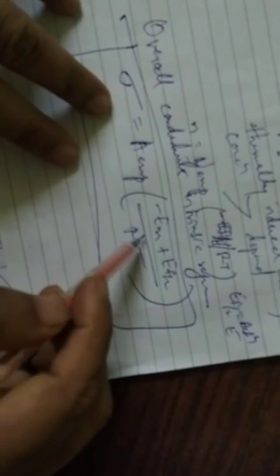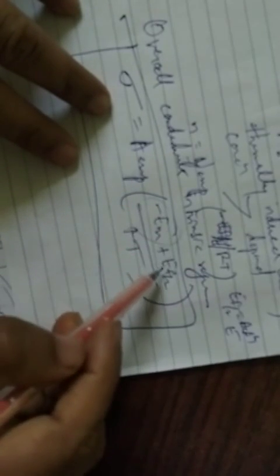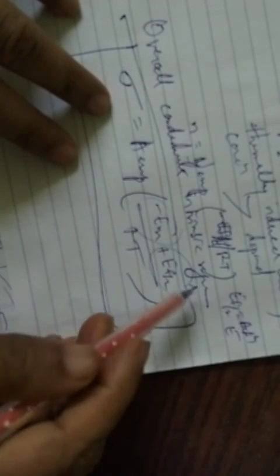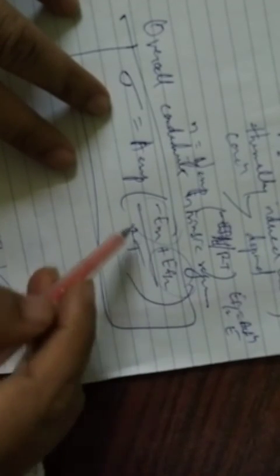The overall conductivity in the intrinsic region depends on the thermal vacancy created as well as the mobility of the ions, is given by A exponential minus Em, the activation energy for mobility, plus Ef by 2, created by the thermal vacancy, divided by RT. So this is the overall conductivity equation in the intrinsic region.